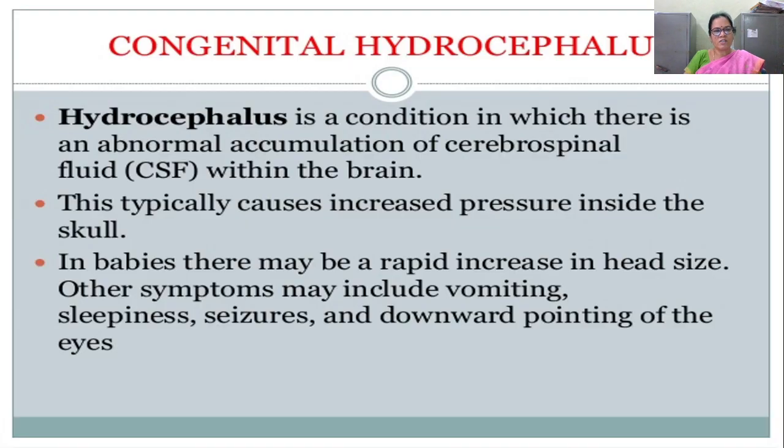Next, congenital hydrocephalus. It is a condition in which there is an abnormal accumulation of cerebrospinal fluid within the brain tissue. This typically causes increased pressure inside the skull. In babies, there may be a rapid increase in head size. Other symptoms may include vomiting, sleepiness, seizures, downward pointing of the eyes. Let us have a picture of a baby with hydrocephalus. You can see how the head is large, and the sunset eyes. I think you can read in detail in your pediatrics.